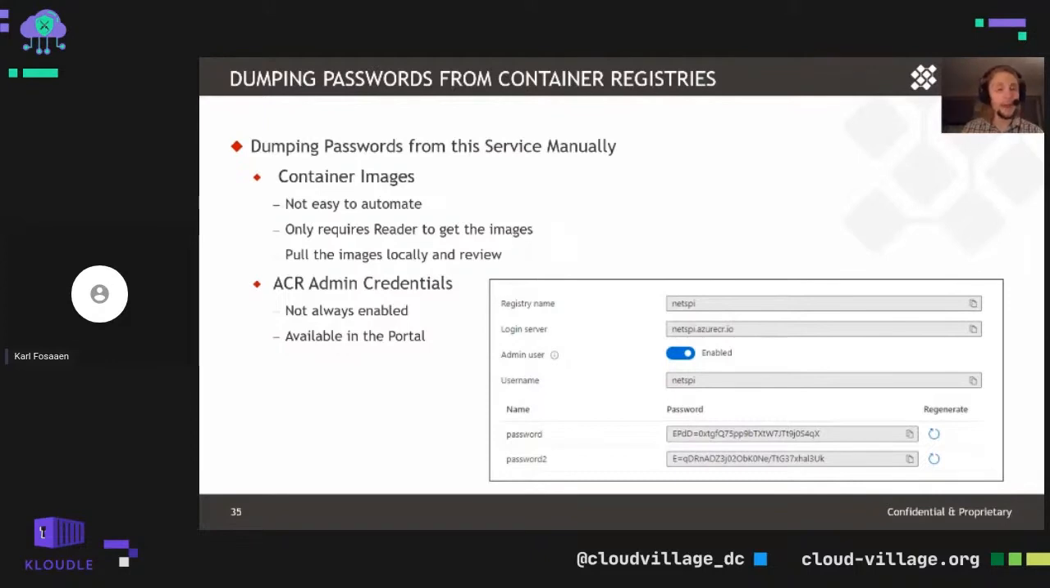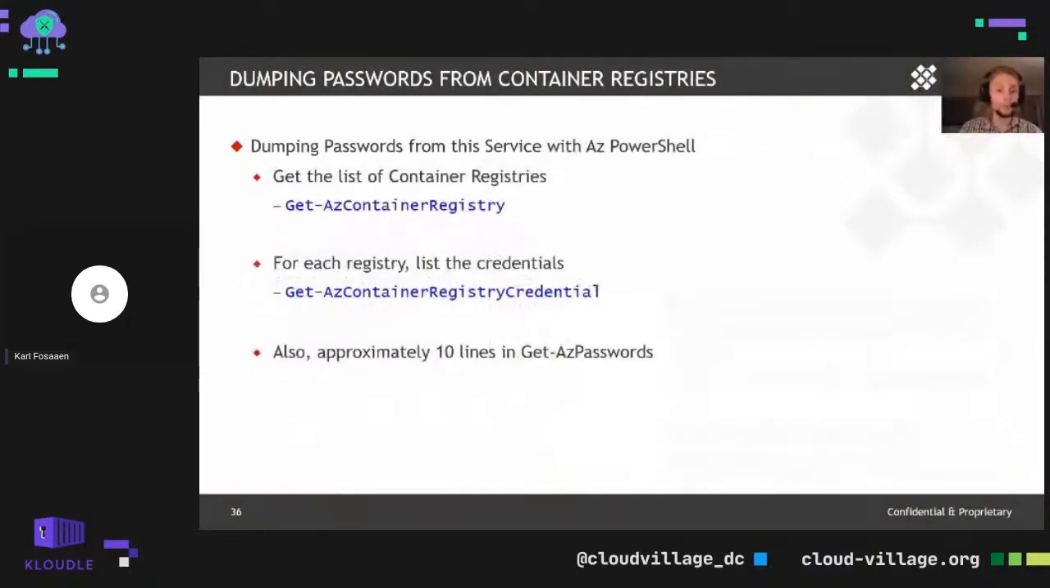Anybody trying that? But in terms of trying to automate this, it's not super easy to automate pulling down containers and manually, or I guess automatically parsing those container images for any available credentials. But as we talked about, that only requires reader. From an automation standpoint for the ACR credentials, there are specific commands to do that, and it's very simple. Alternatively, these are available in the portal. So much like storage accounts here, it's very straightforward: get the list, and for each of the registries in the list, get the credentials for it.